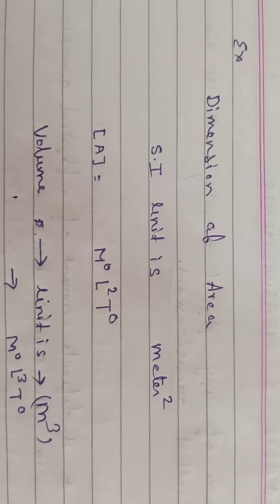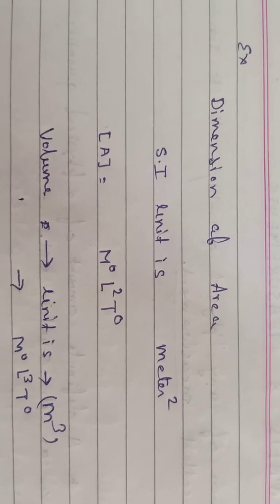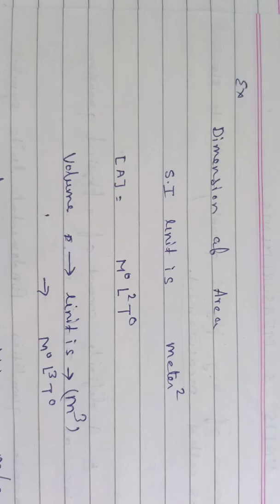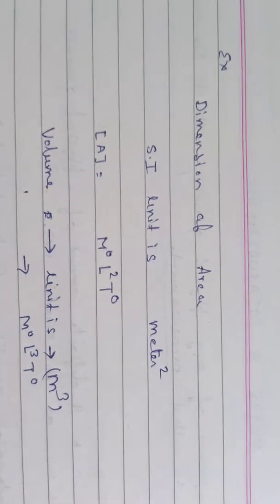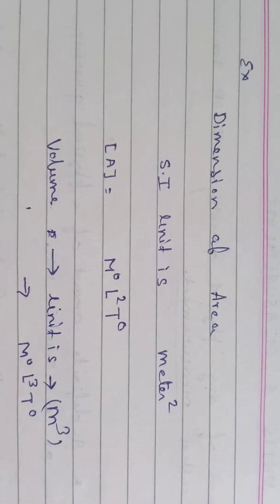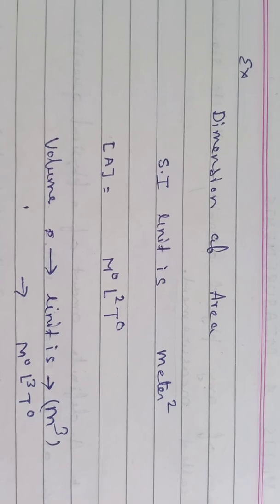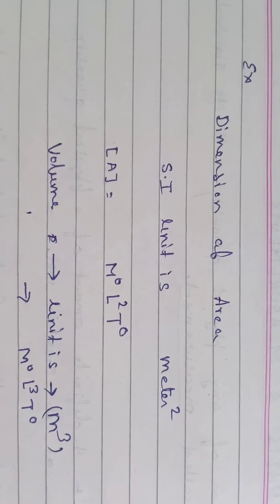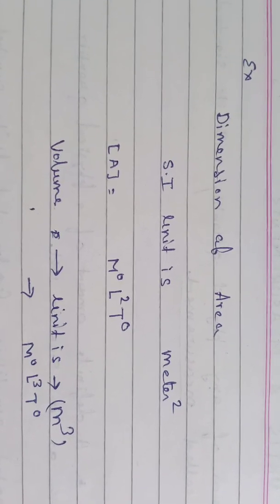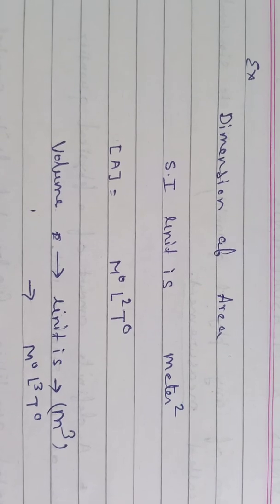Now we are taking an example. Suppose we have to find the dimension of area. In 10th class you already read that the unit of area is centimeter square or meter square, but here we are taking the SI unit, that is meter square.